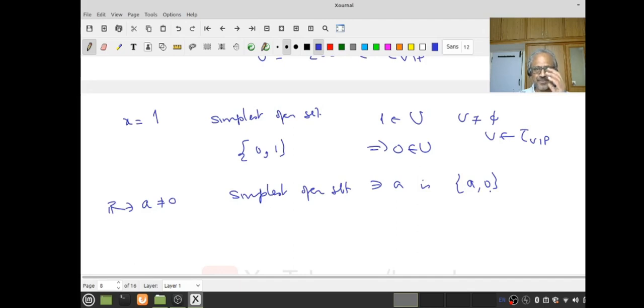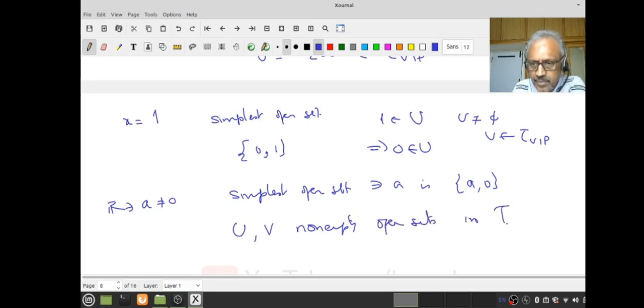If any group has to make sense, 0 must be there. So you cannot find a non-empty open set without 0 being there. In particular, you start with U and V, non-empty open sets in the VIP topology. So what do I know about U intersection V? This is not empty. You see that?